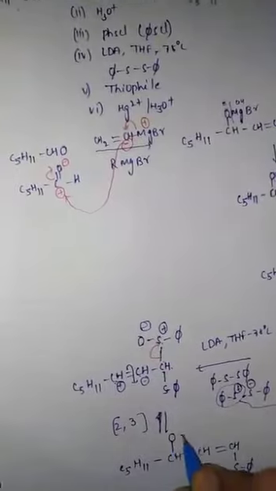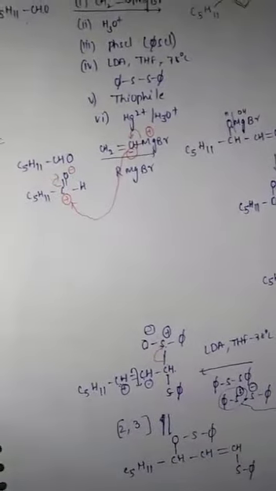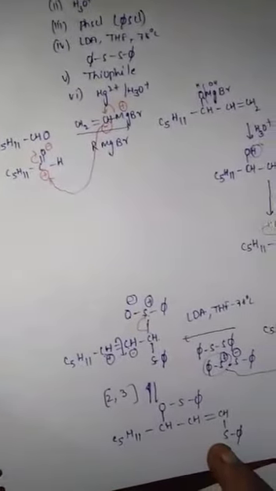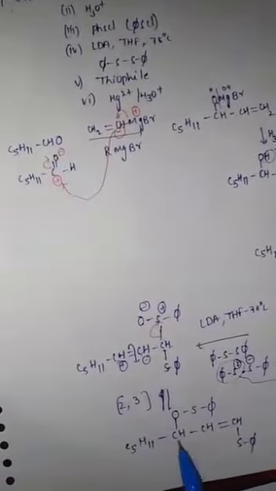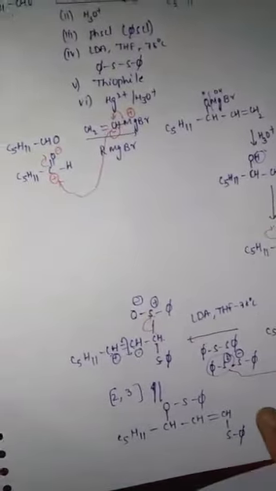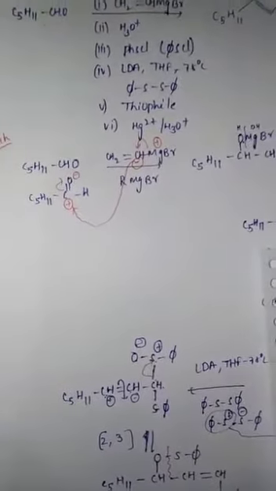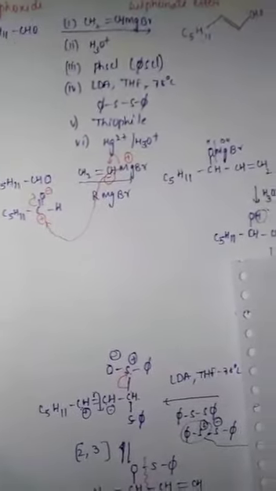So oxygen SPh. This is an alkyl sulfonate ester, ROSPh. This on further reaction with a thiophile, the bond between this oxygen and this sulfur breaks, and on further workup we get an allylic alcohol.